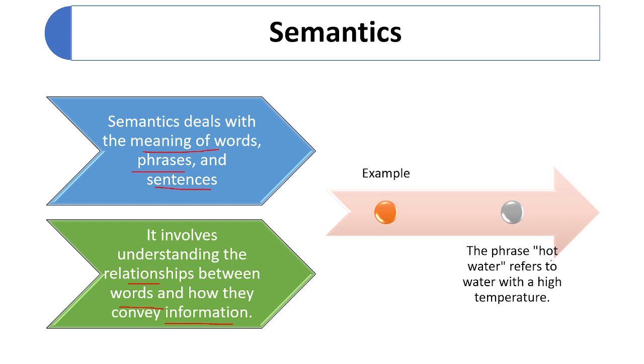Let's say hot water. Hot water refers to water with high temperature. How much temperature, high or low, is understood through semantic analysis.